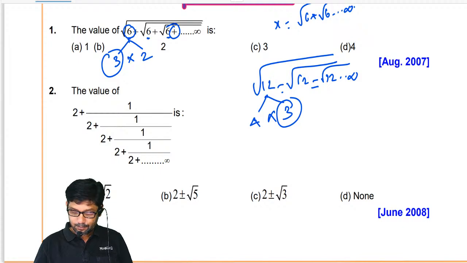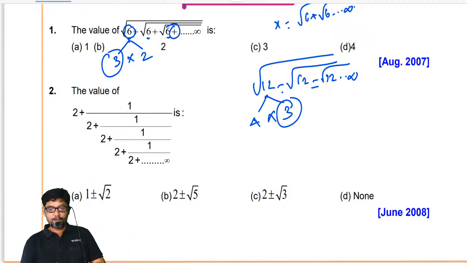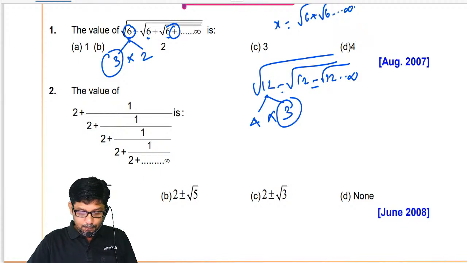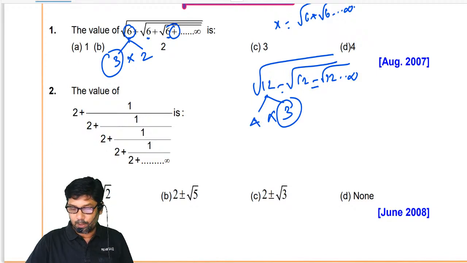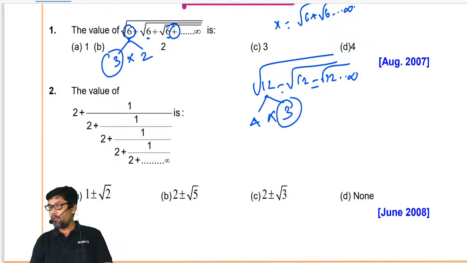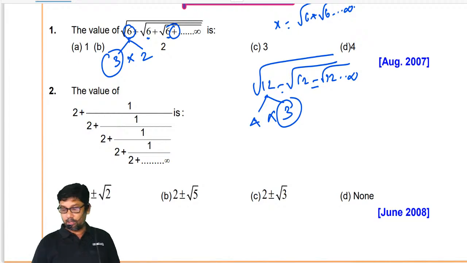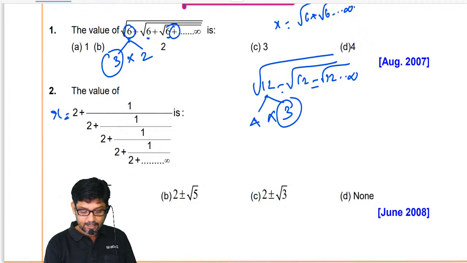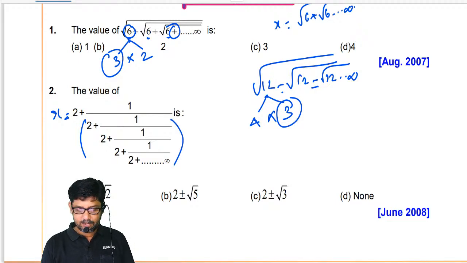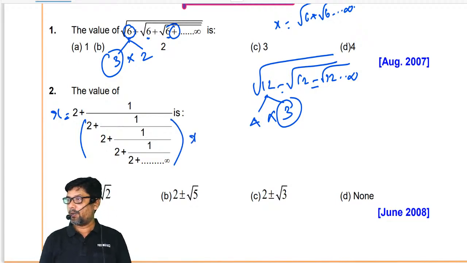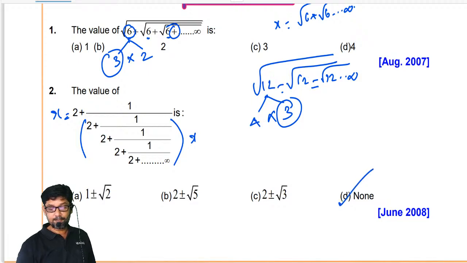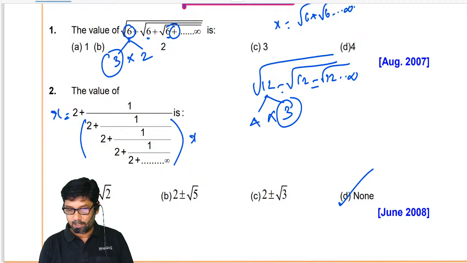Now, yes, next question. The value of 2 plus 1 by 2 plus 1 by 2 plus 1 by 2 plus 1 by 2 plus up to infinity. Now listen here, I'll take it as x. There is a controversy in this question. I would like to mark the answer as none. I'll tell you the reason later.